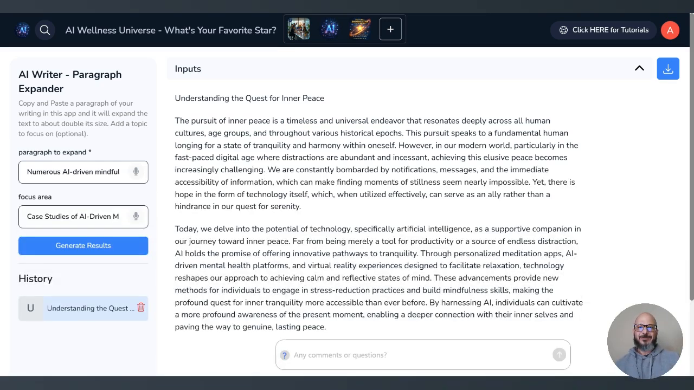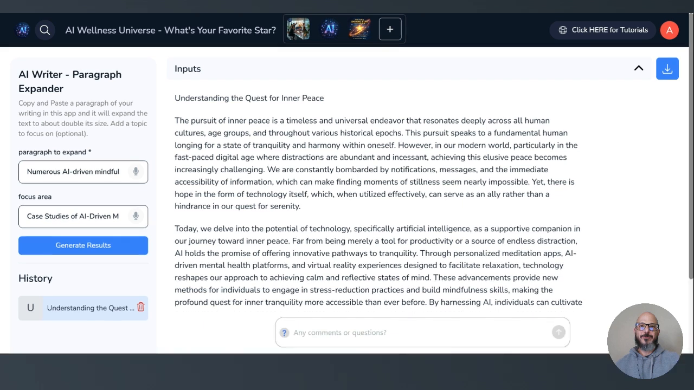Today we are doing a quick walkthrough on the AI Writer Paragraph Expander. When you're writing a book and you're getting stumped on a certain paragraph, you can put that into the Paragraph Expander and get some ideas. So when you're experiencing writer's block, you can get through that pretty quickly.